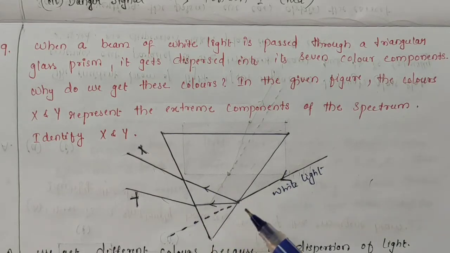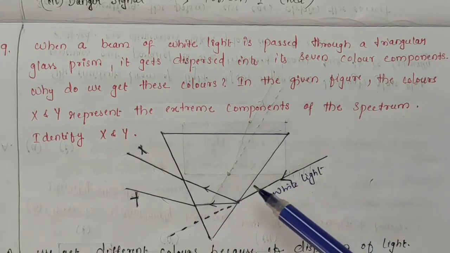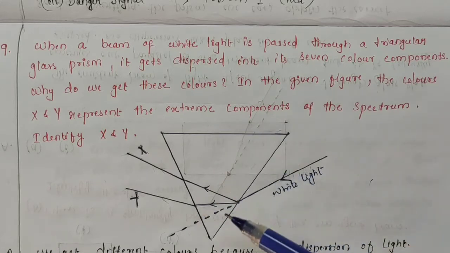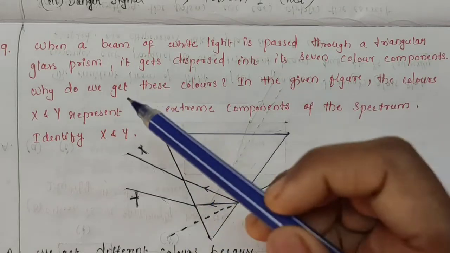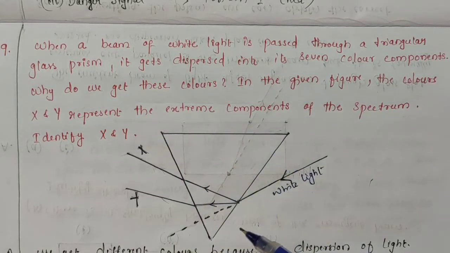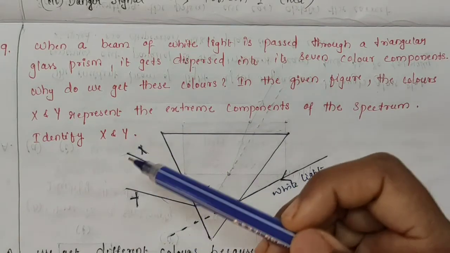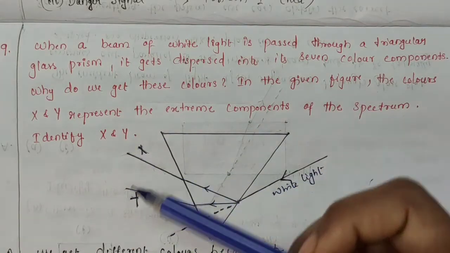Different colors of light bend through different angles with respect to the incident ray as they travel with different speeds while passing through a prism. That is why we get these 7 colors. Now, the color corresponds to this X. We want to identify these 2 colors now, X and Y.